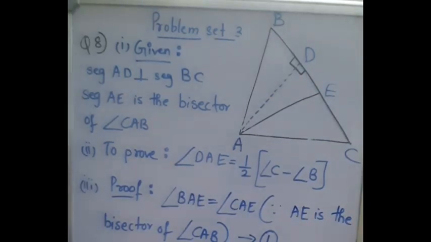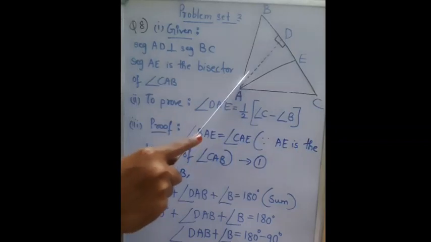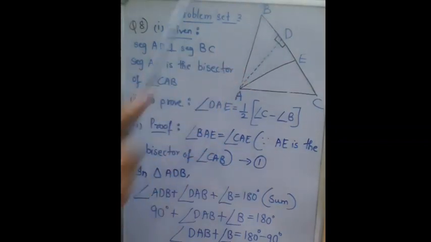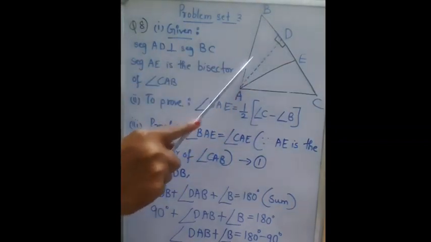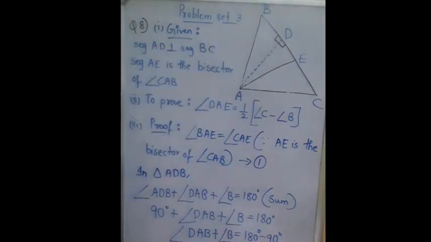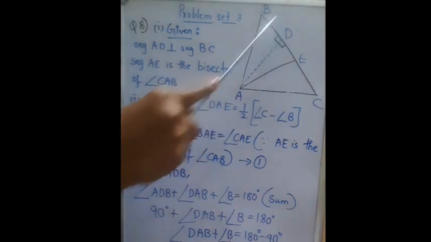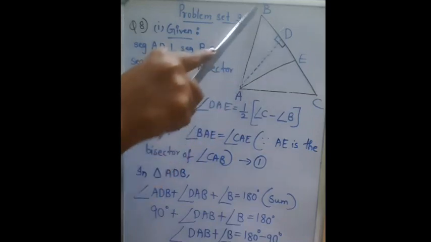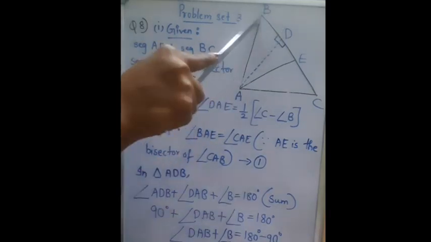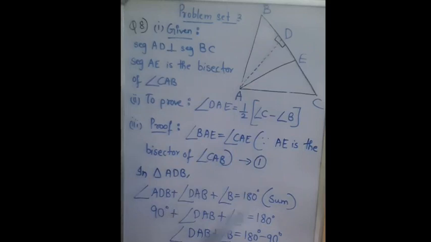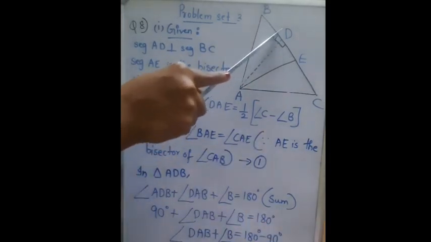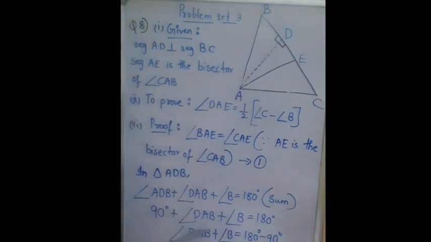Now coming to triangle ADB. In this triangle ADB, we know if we add all the 3 angles, we should get 180 degrees. So we have written angle ADB, that is this angle, plus angle DAB, plus angle B is equal to 180 degrees, the sum of all angles of a triangle. Now angle ADB is 90 degrees. Why is it 90 degrees?